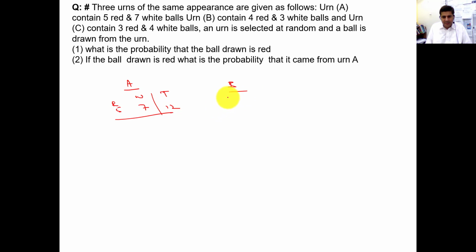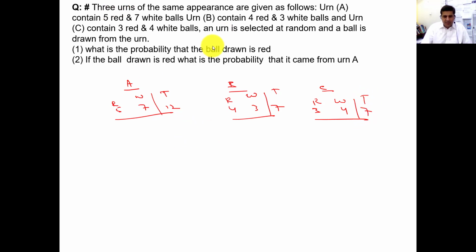Urn B has 4 red balls and 3 white balls, total 7. And urn C has 3 red balls and 4 white balls, total 7.